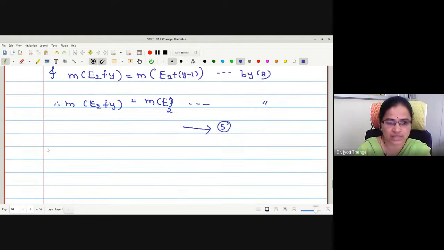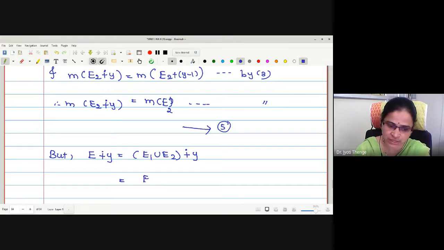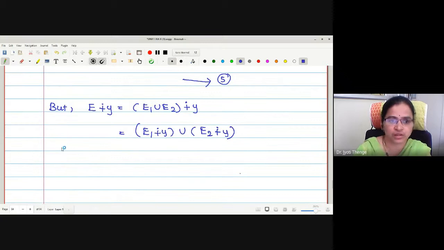Okay. Lastly, we wanted to prove for E plus Y. Therefore, can I write E sum modulo 1 with Y? E is actually E1 union E2, sum modulo 1 with Y. Already we have proved in case of addition that this is E1 sum modulo 1 with Y union E2 sum modulo 1 with Y. Okay. Therefore, what about the measurability first?